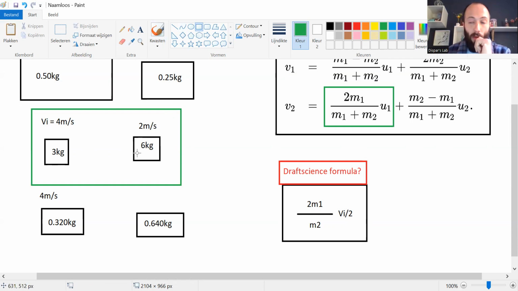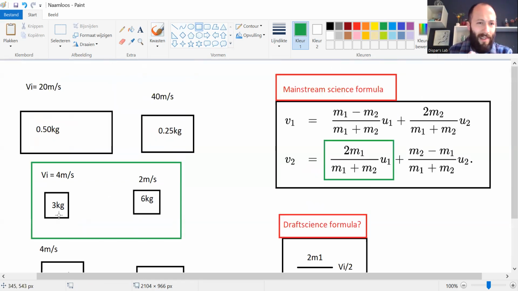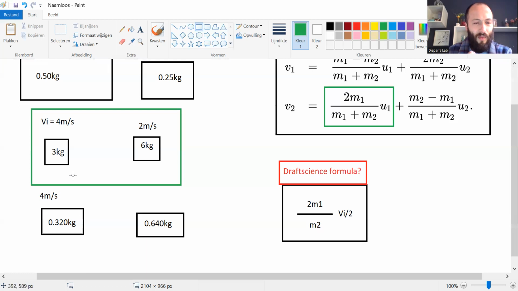Now, what formula would that be to give this prediction? Also, what would be the prediction if we have other masses? Let's say a 2.6 kilograms versus a 3.4 kilograms, like totally other numbers, other masses. What would the outcome be? What would be your prediction? What kind of formula would predict that?